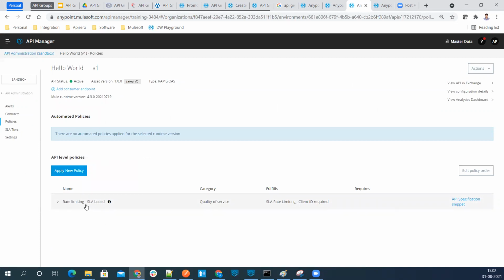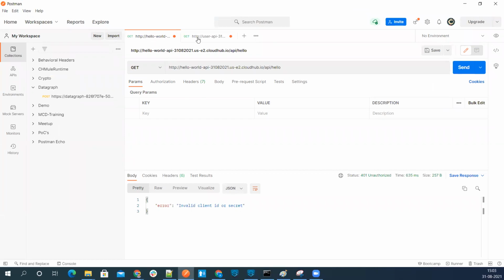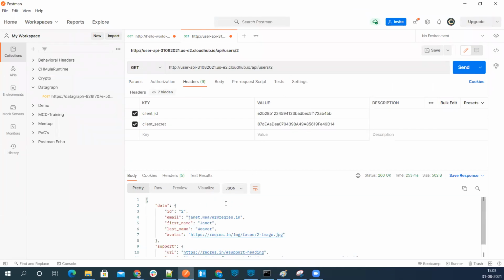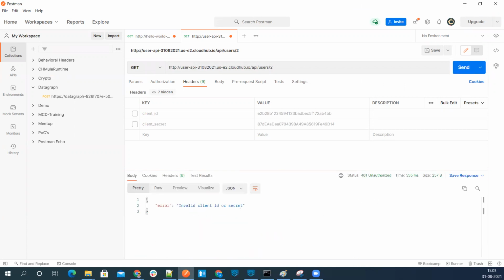On this user policy inside the global, in trial SLA, it is allowed to execute 5 requests per minute. In the gold, it is allowed 1,000 requests per minute. So let's go to Postman. I added these two URLs, hello world and the user. Let me first uncheck this, and if we run this, we get invalid client ID and client secret.